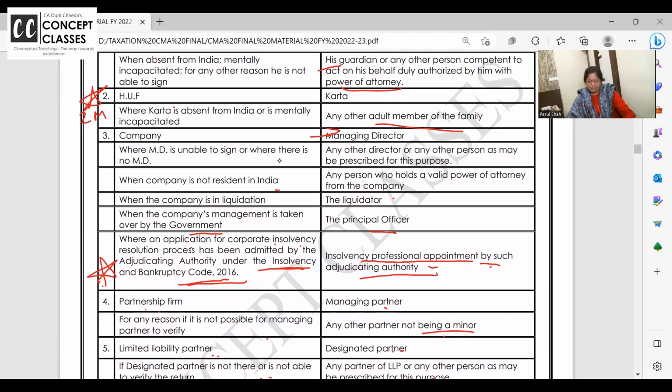Tomorrow there's a holiday. We are not taking the class tomorrow. In between the week, I'll give one holiday, either Wednesday or Thursday. And Saturday is compulsorily a holiday because Sunday you need to write exam. Right now, when we feel we need to go at a different pace, I'll take classes on Saturday morning. Saturday, most of you are having holidays, so we can take the class in the morning, and in case you miss, the same day the recording will be uploaded. But Saturday evening I don't want to take because that's the time you should be preparing for Sunday exam. Okay? So next topic after this we are doing is charitable trust.